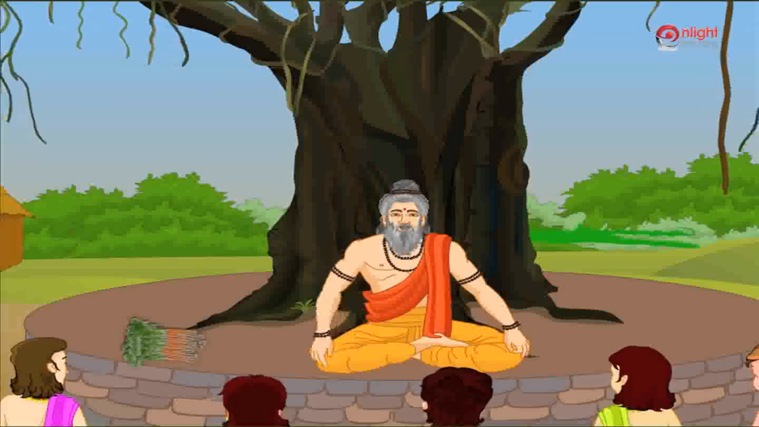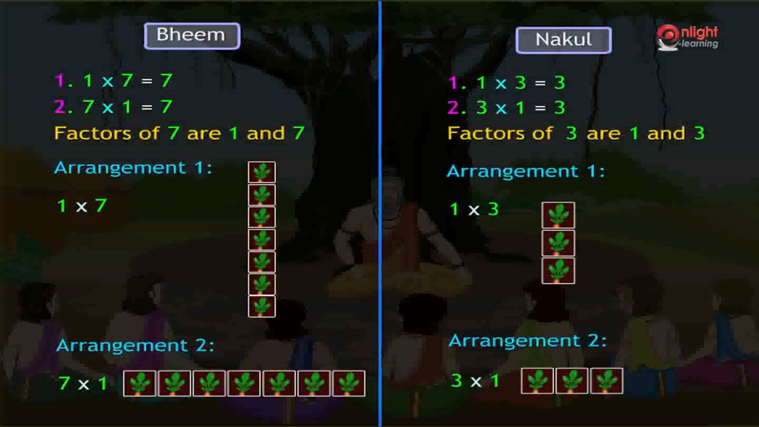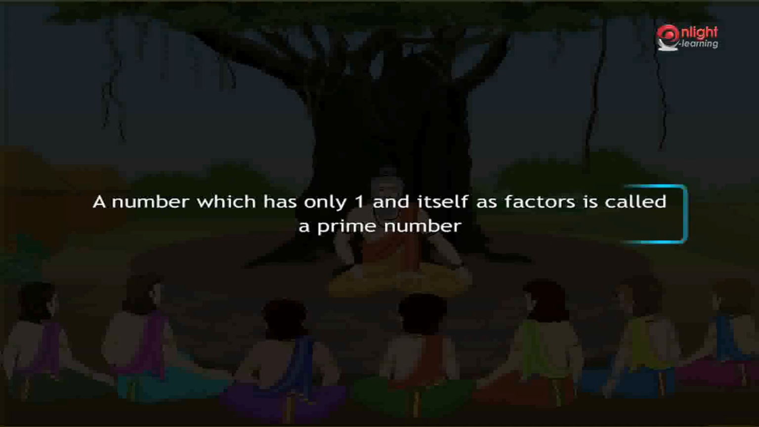Let me teach you about prime and composite numbers. Children, you all noticed that Bhim and Nakul were able to arrange 7 and 3 saplings in rows such that each row has equal saplings only in 2 ways, as the factors of 7 and 3 were 1 and 7 and 1 and 3 respectively. Such numbers are called prime numbers. A number which has only 1 and itself as factors is called a prime number.